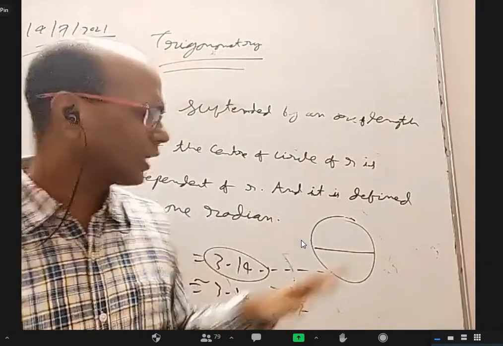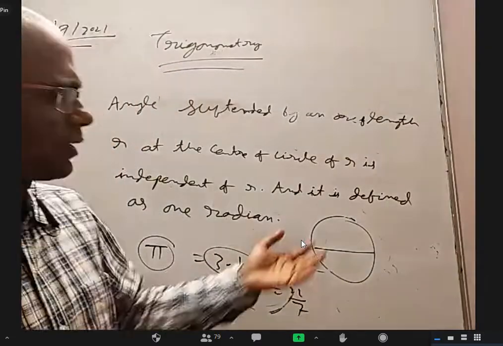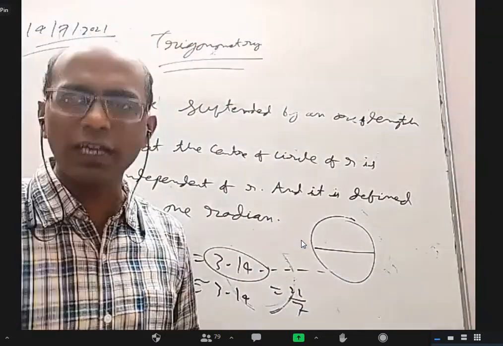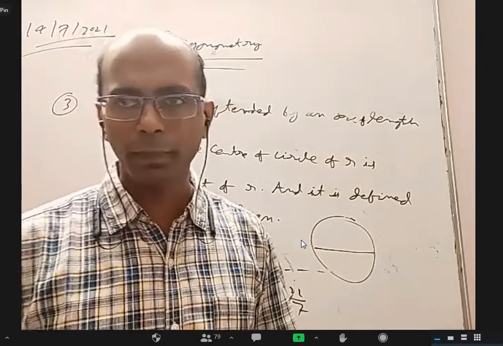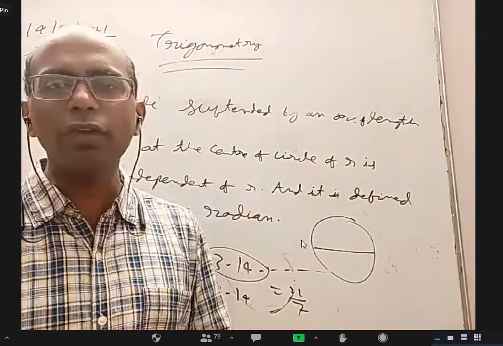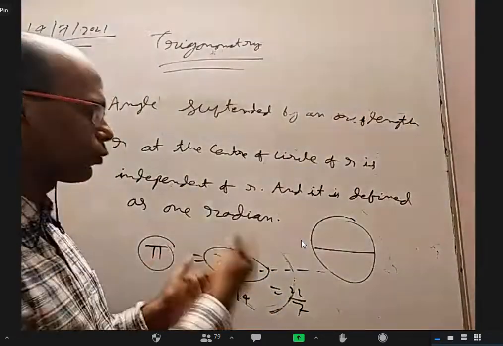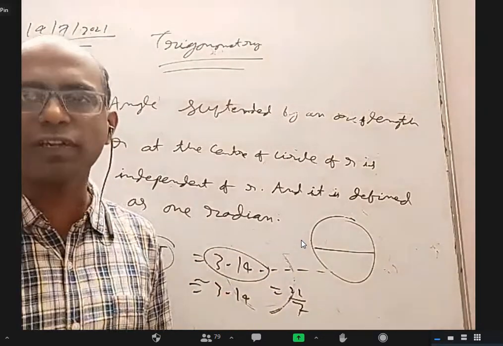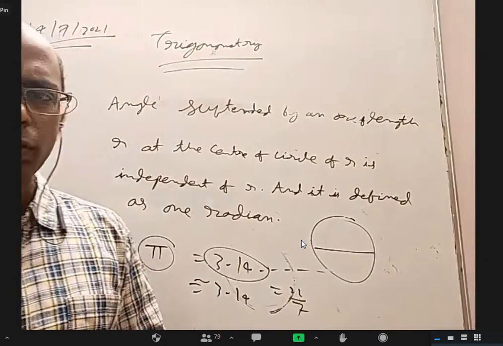So there are other ways to find it, by using integration, by using limits, and other methods. As we study higher, we'll find different methods to find the value of pi. Depending on which method you use, you can get this irrational number up to 2 decimals, up to 3 decimals, up to 7 decimals.